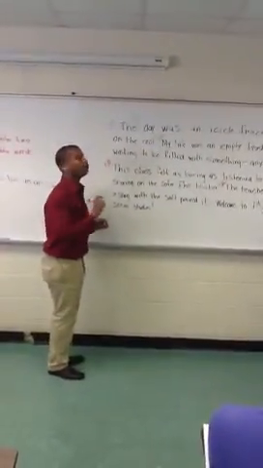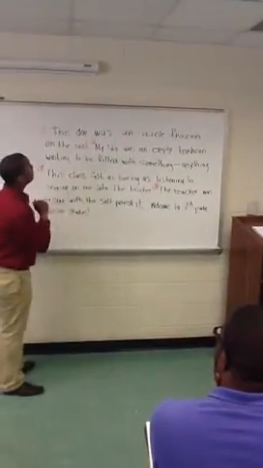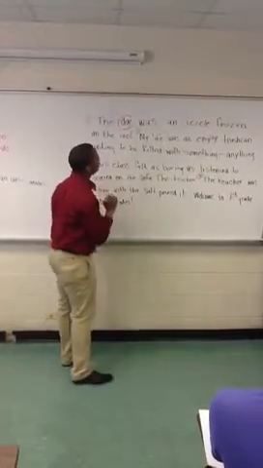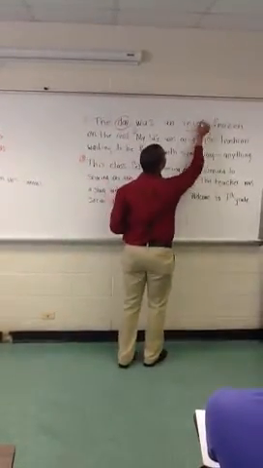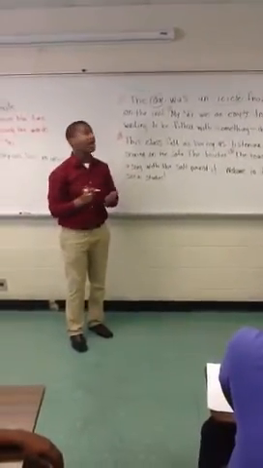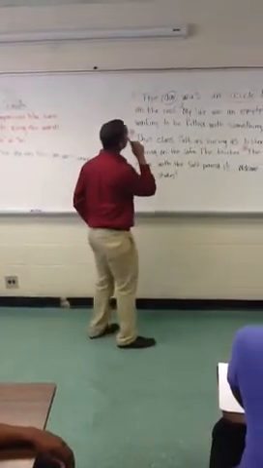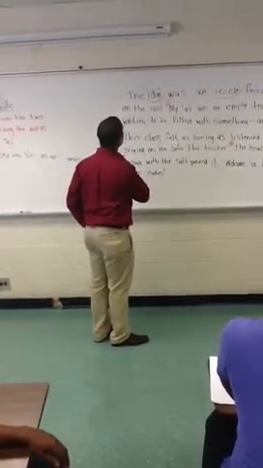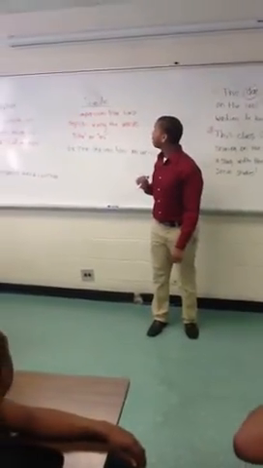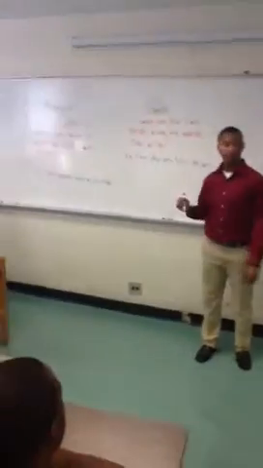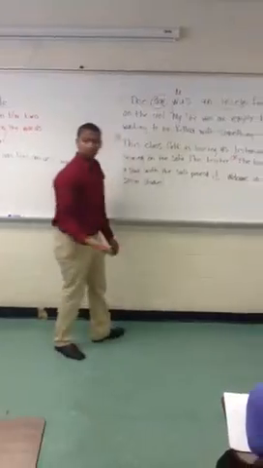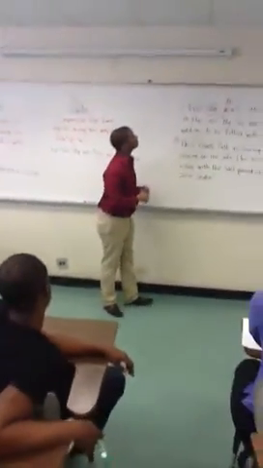Okay, so my first step would be to circle what is being compared. The day was an icicle frozen on the roof. Day is being compared to an icicle. Okay, my next step would be to underline signal words such as like or as. Let's see. There are no signal words in this one, so I'm going to review my definitions. Simile is the only one that has signal words. Metaphor doesn't. So this has to be a metaphor. Okay? You guys understand that?